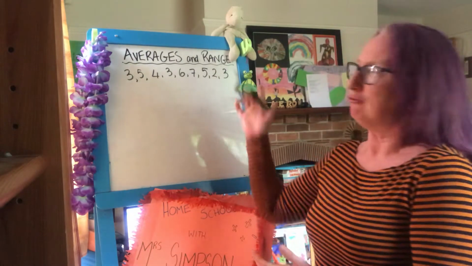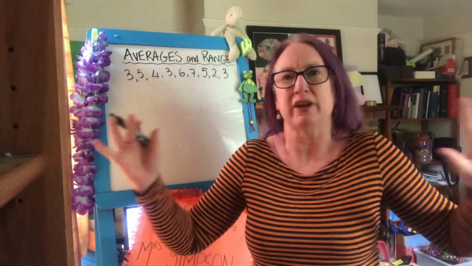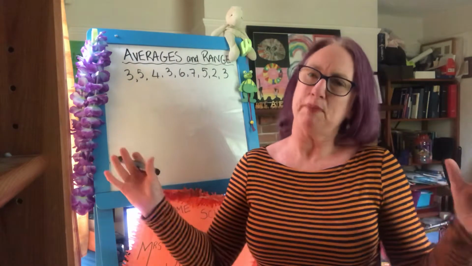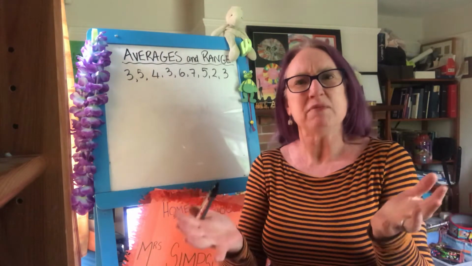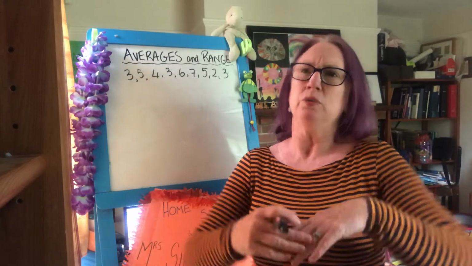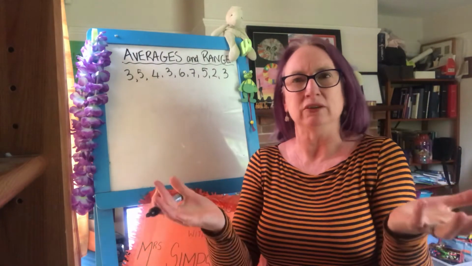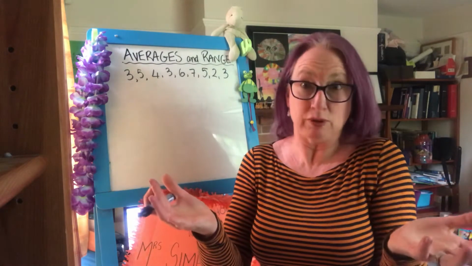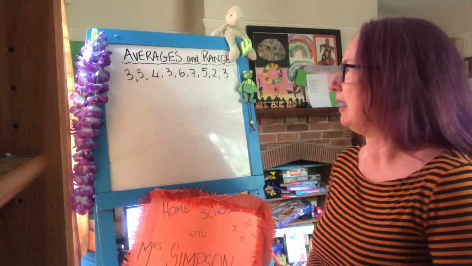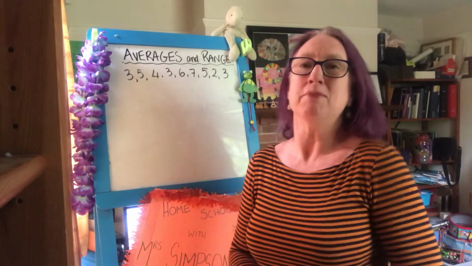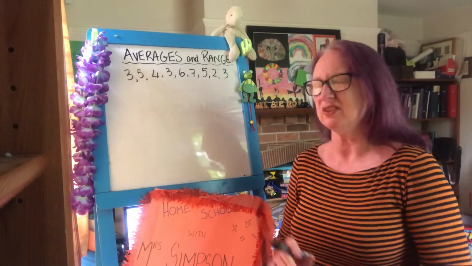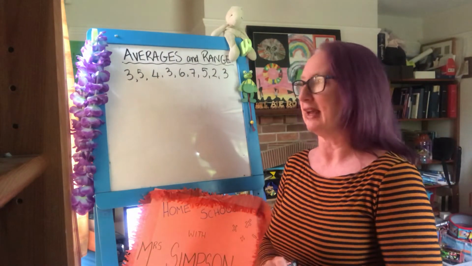So range talks about the spread, how spread out the data is. Averages balance everything out round the middle, so it might tell you exactly the middle person, or it might tell you, well, if we add them all up and balance them out, on average this is the most popular one to use. It can also tell you the most common score, what most commonly occurs. So these are the three types of averages we're looking at today.